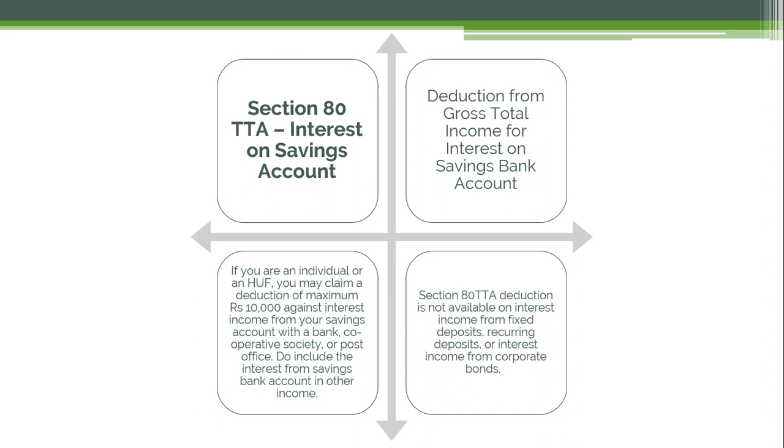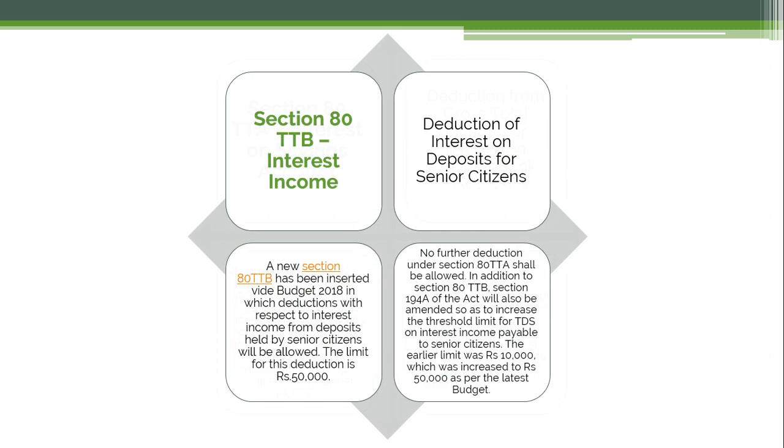So in that case it is not valid. That section will not be valid for these three categories, FD, RD and interest income from corporate bonds. But it is valid if it is the income from your savings account that may be linked with any bank, society or post offices. So this is about section 80TTA, that is linked with the interest that you have received from savings bank account.